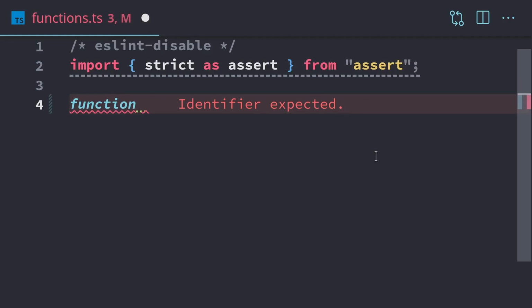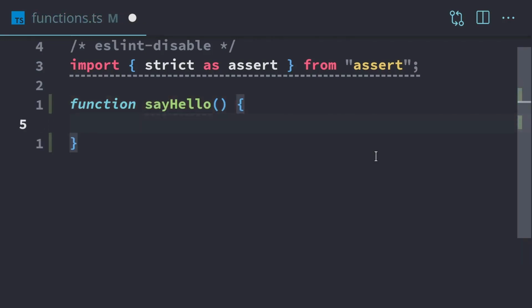So we use the keyword function. I'm going to name mine, say, hello. And so what this is, we've just created a function. So we have to have the keyword function, followed by the name of the function. We always have to have these parentheses here, even if we don't have parameters. So if you do have parameters, you need it. If you don't, you still need them.